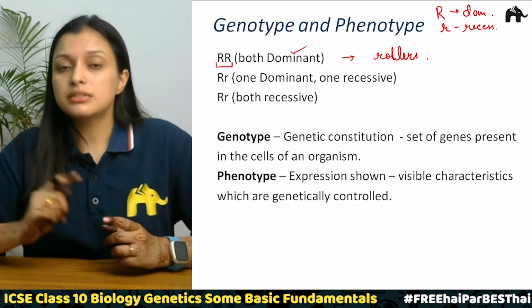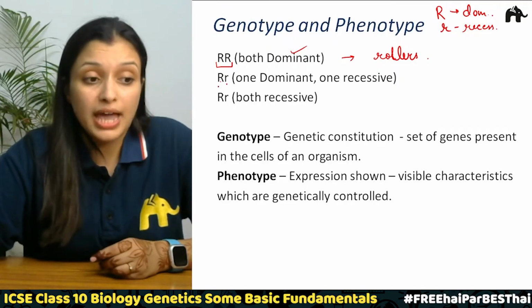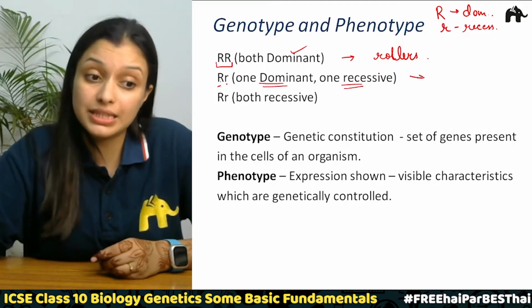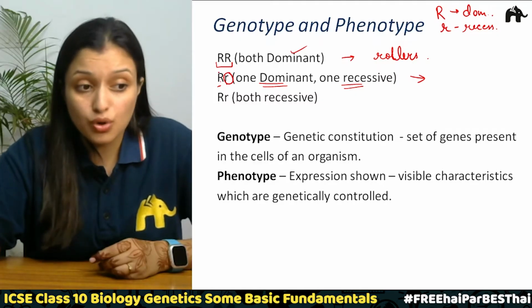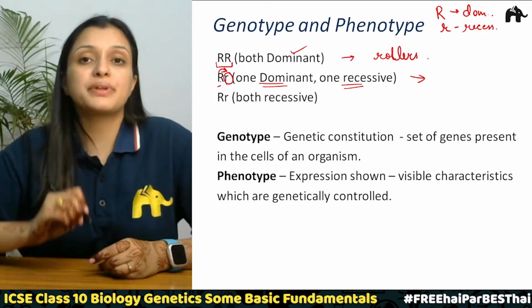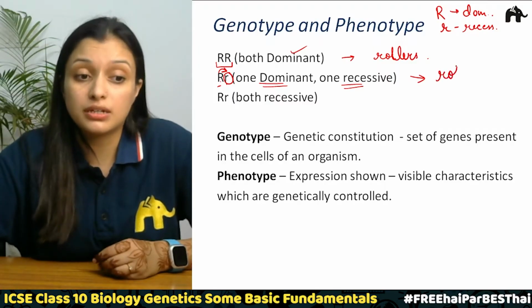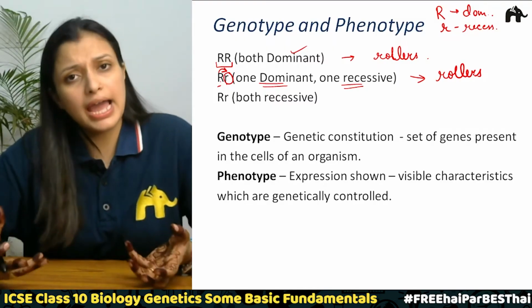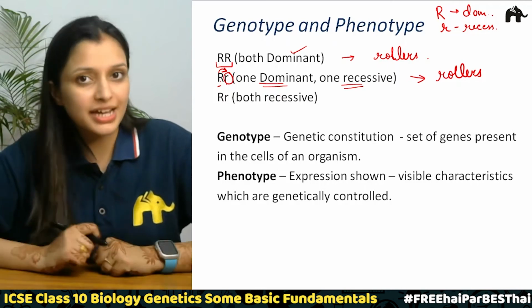Now the other genetic makeup can be capital R, small r. One is dominant and one is recessive. In this case also, this dominant allele will suppress the action of the recessive allele and express itself, and the individual will be able to roll the tongue, correct?